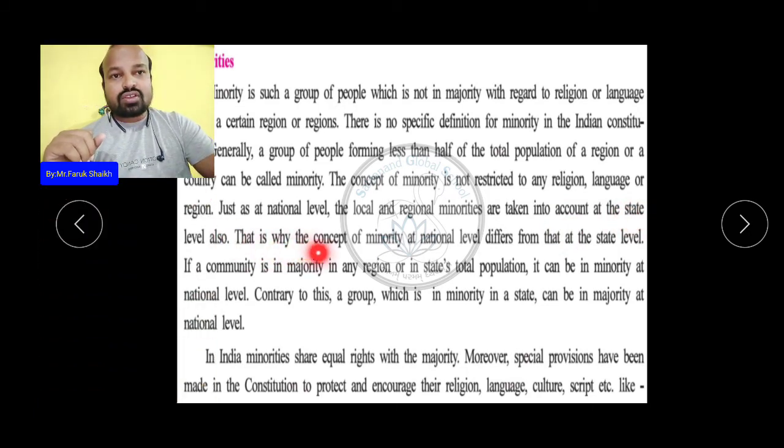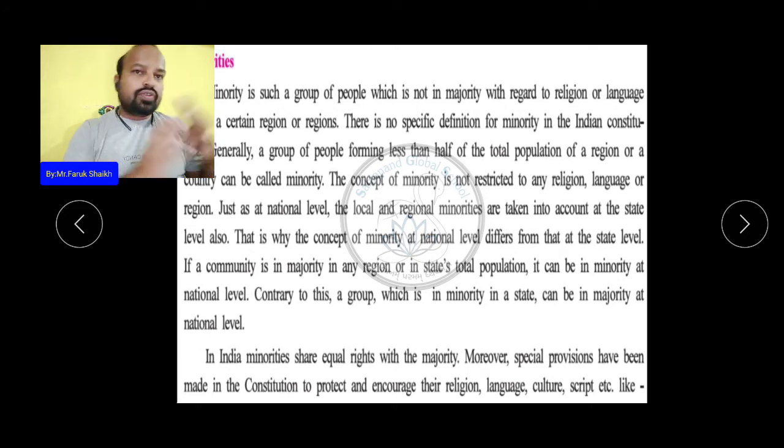That is why the concept of minority at the national level differs from that at the state level. A religious or linguistic group that is in the minority nationally may be in the majority in some region or state.